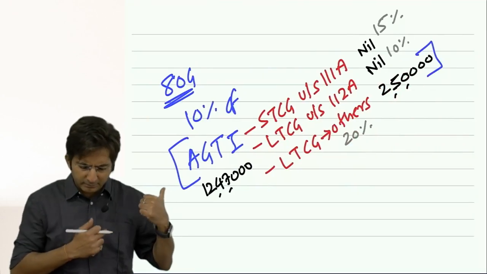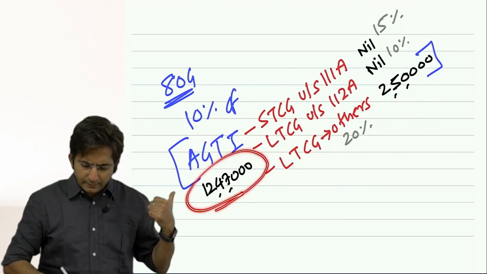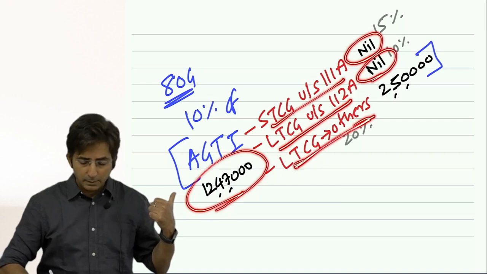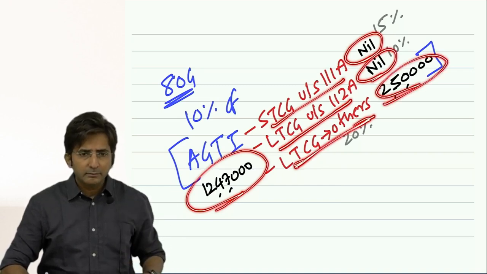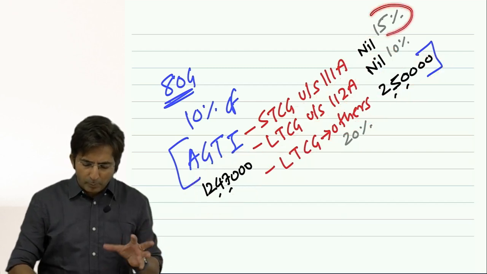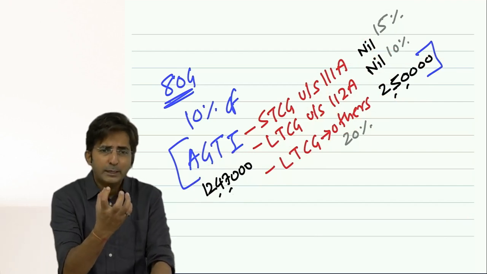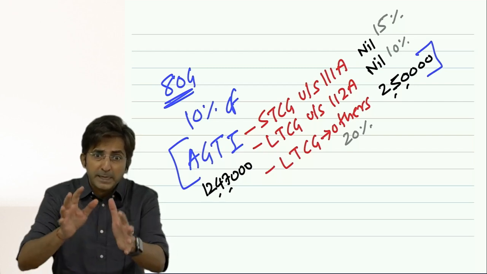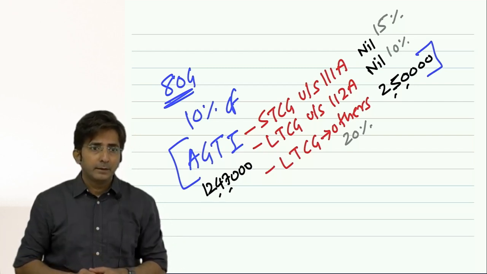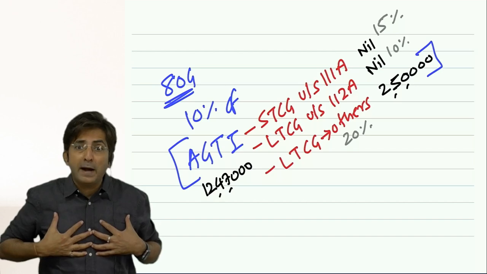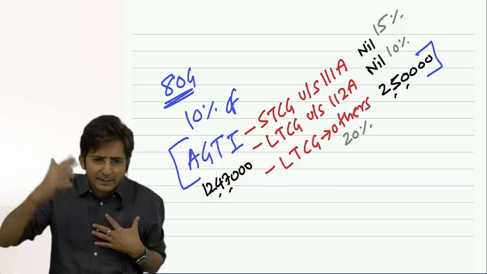And then see what I have done. See this working. From 1247, I want to deduct this, but is this there or nil? Nil. I also want to deduct this, but is this there or nil? Nil. Then I want to deduct other long term gains, but this was there, so deduct it. Right now you don't worry about this 15%, 10%. These rates you will remember. I just wanted to convey right now what you know. These incomes have a special concessional rate. They are subject to a very low rate of tax. Obviously, you should be inquisitive to know why low rates, sir. I will explain all that in capital gains. Okay.